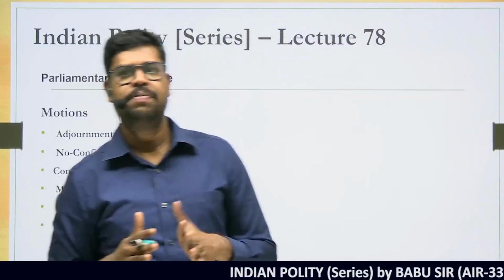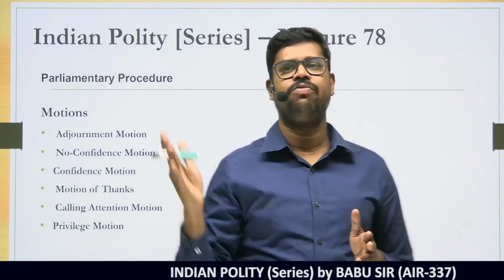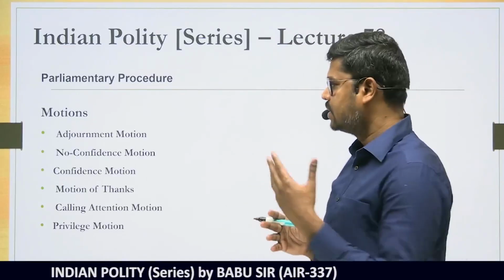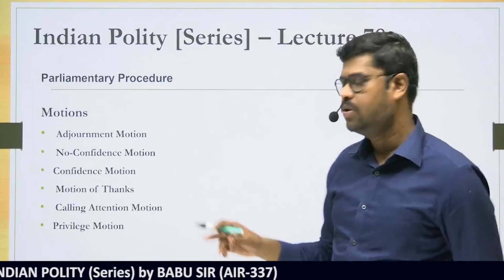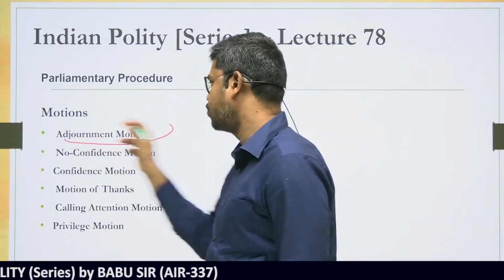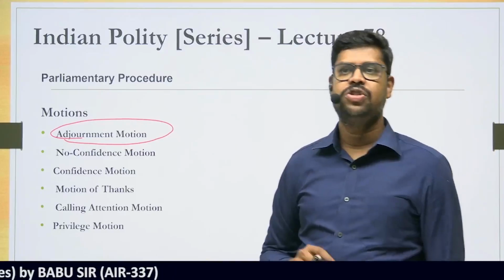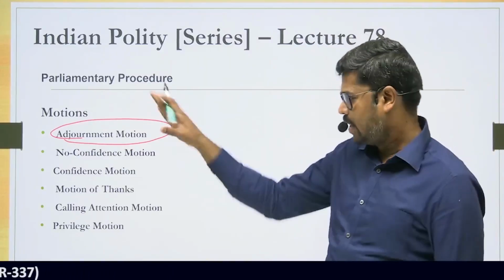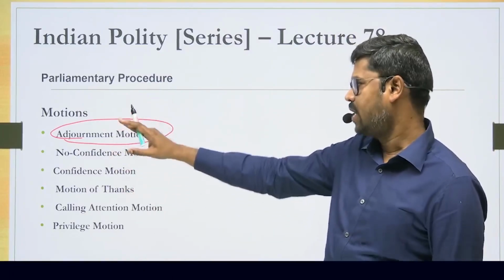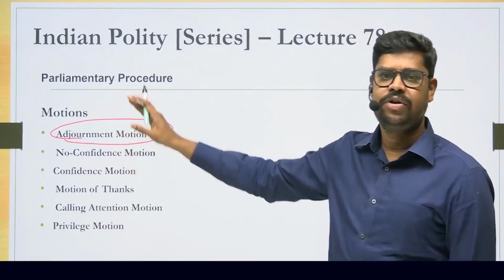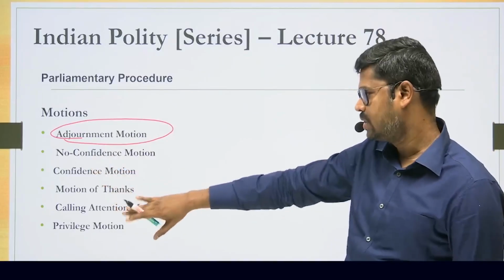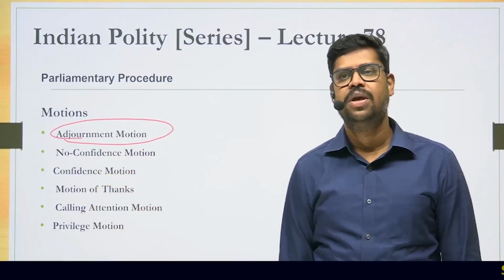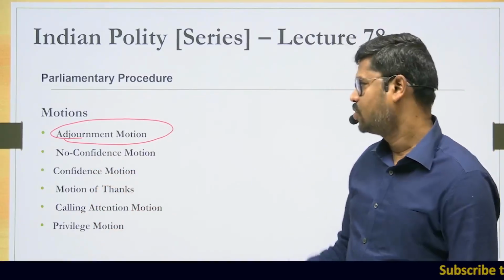If you look into our parliamentary system, there are different types of motions that can be introduced. So what are the different types of motions? The first and foremost motion is what is called the adjournment motion. The adjournment motion is a very, very important motion. We will try to understand one by one all these things, starting with adjournment motion, then no confidence motion, confidence motion, motion of thanks, calling attention motion, and also privilege motion. So the first thing that I am going to take is the adjournment motion.